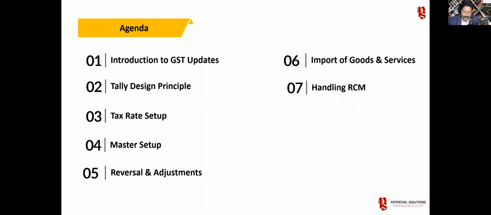And the other one is that you might be supplying some services which fall under reverse charge even though you are a registered person. How do you handle that so that you capture that in your GSTR 1 in the respective table where it says it is an outward supply which is attracting reverse charge? So we will see how we handle that in Tally.